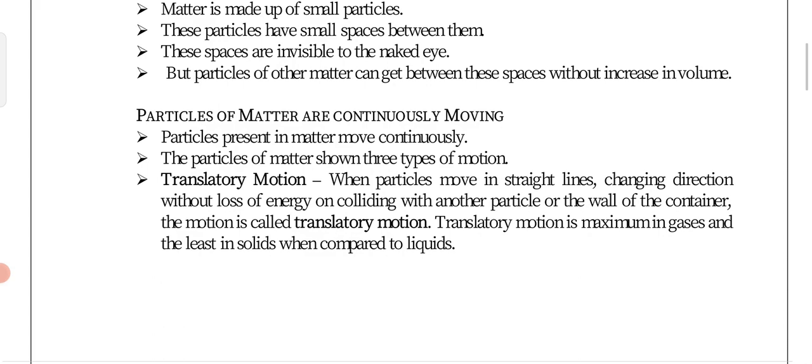That means the particles are moving through a straight line, not changing any direction, not losing any energy, not colliding with one another or with the wall. This kind of motion is called translatory motion.